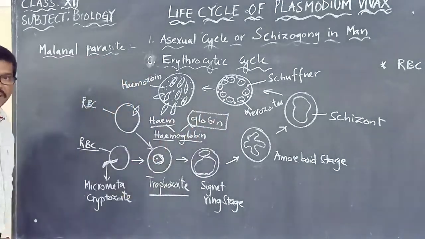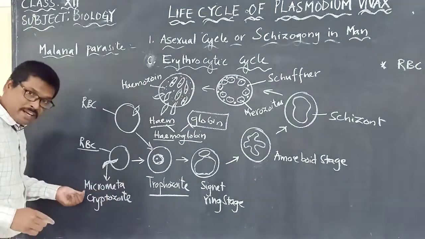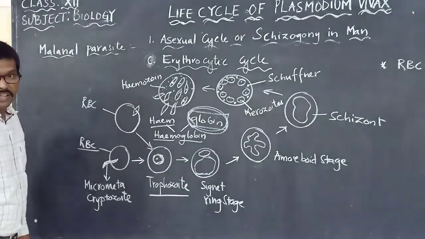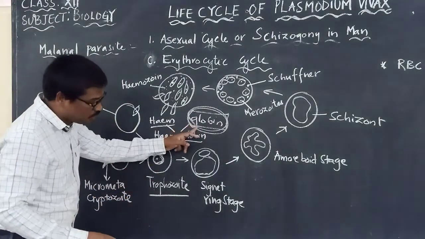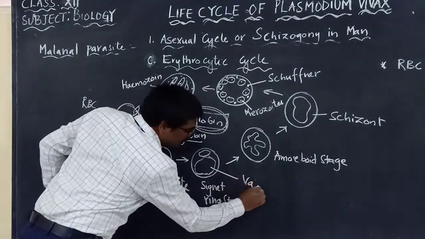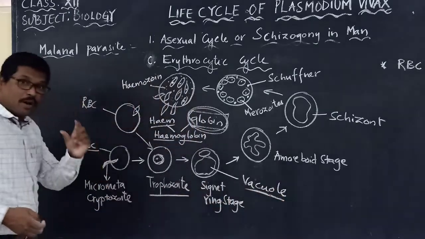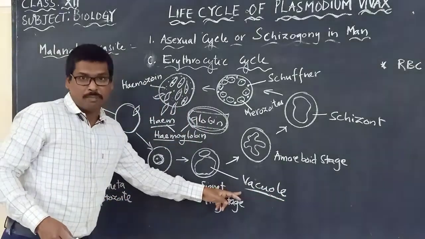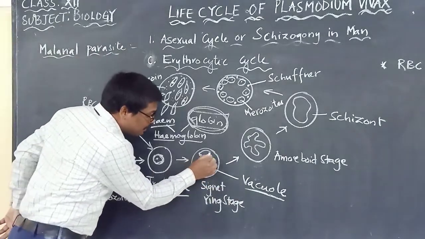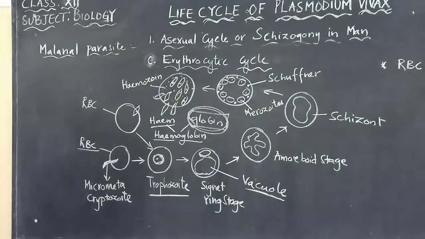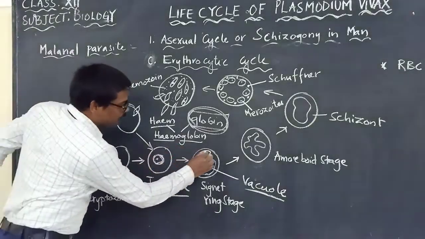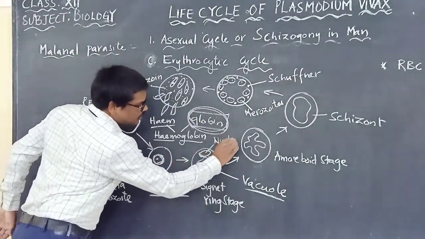Globin is the protein part. So this parasite, the merozoite or cryptozoite, will absorb the globin. Once it is absorbing the globin, slowly there will be formation of a vacuole in the RBC. The vacuole will be formed and push the nucleus towards the periphery. So here is the nucleus.